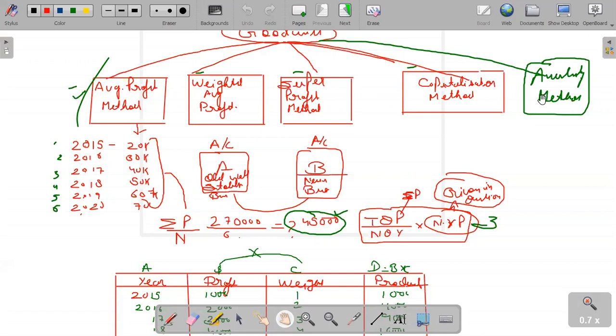Firstly, we must know what goodwill is. Let's talk about goodwill. This is business A and this is business B. Business A is an old, stable business, and business B is a newly established business. Business A is earning 20,000, 30,000, 40,000, 50,000, 60,000, and 70,000, and business B is newly established.